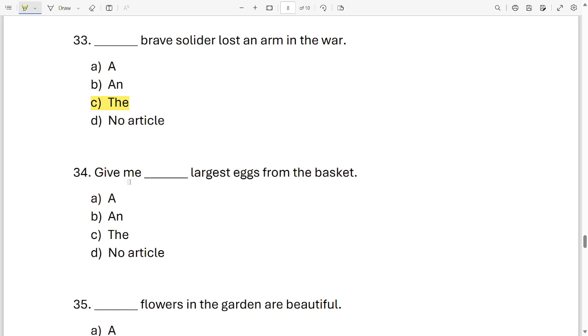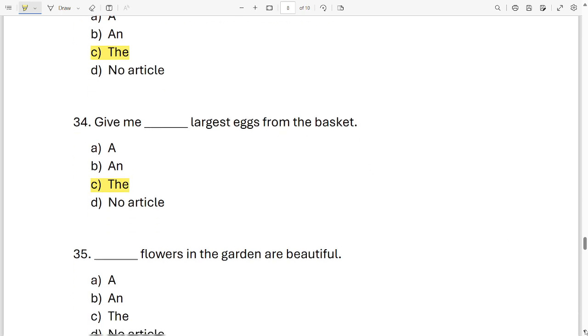Next sentence. Give me dash largest egg from the basket. Which word will come over here? A, an, the, or no article is required in this sentence? Look at the sentence, look at the options. It is very easy and it is option C. Give me the largest egg from the basket. Okay, let's move on to the next sentence.